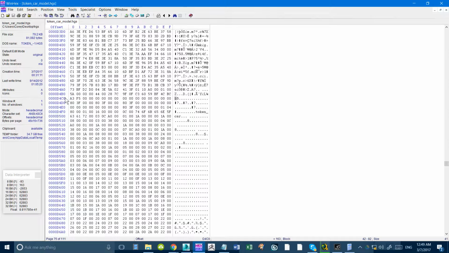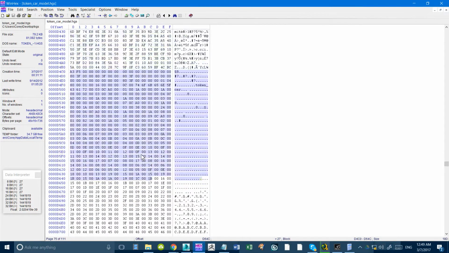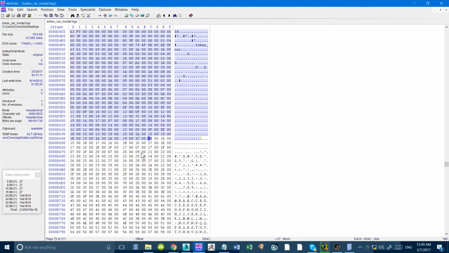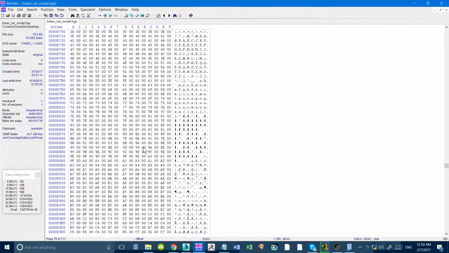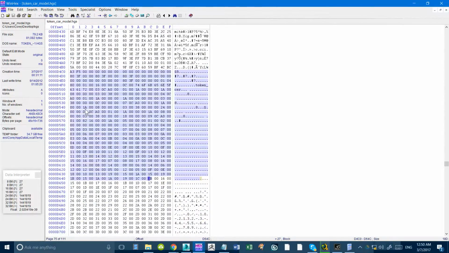So now we're looking at the polygon. So this must be a polygon. So remember, we got that small number of 26. So this might be 26 polygons or whatever. Now, let's see how this thing's going to play out. We have like a subheader, and then obviously this is rolled into polygons. And I'm not really sure where the polygons start from. We could say that the polygons start from here because of the way it starts.